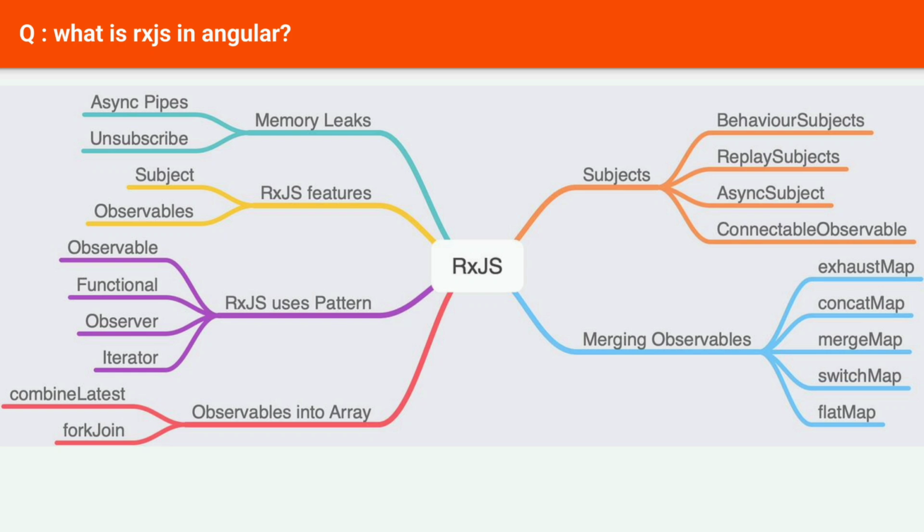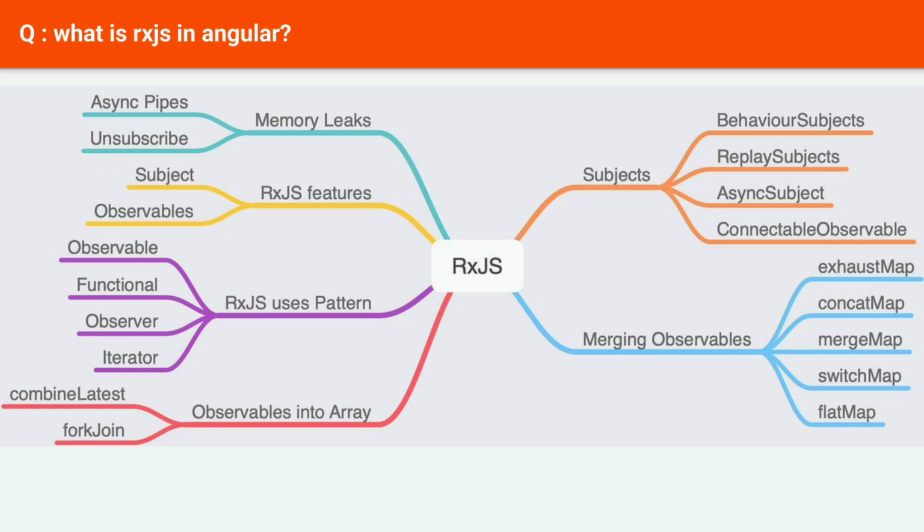Map. This operator is used to transform the data emitted by an observable. For example, if you have an observable that emits a stream of numbers, you can use the map operator to double the value of each number. Filter. This operator is used to filter the data emitted by an observable. For example, if you have an observable that emits a stream of numbers, you can use the filter operator to only emit the even numbers.